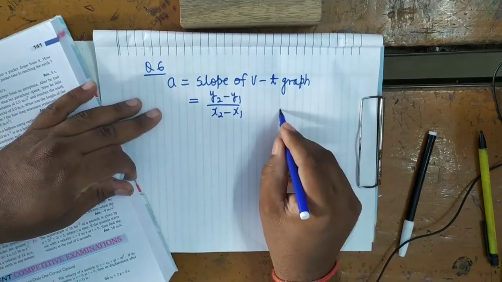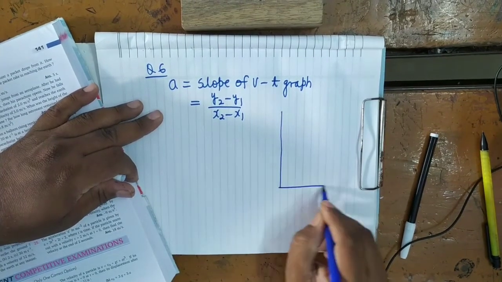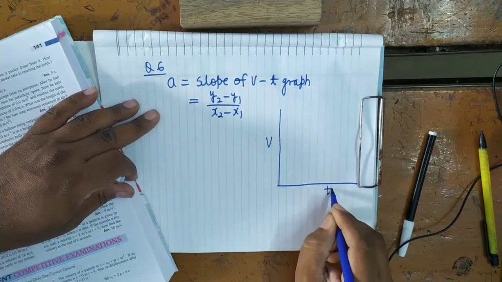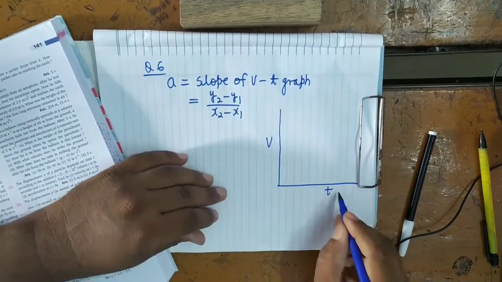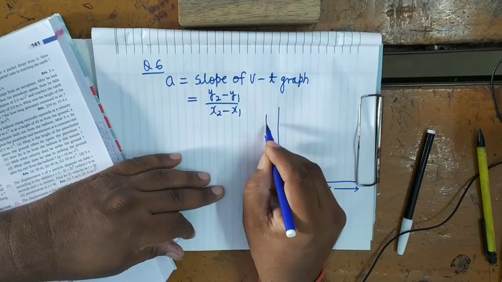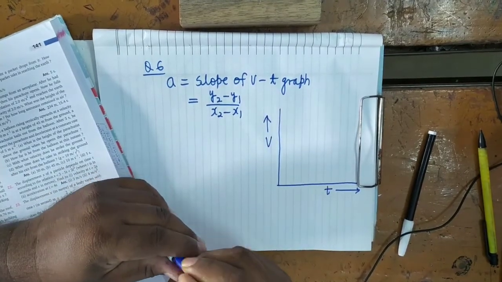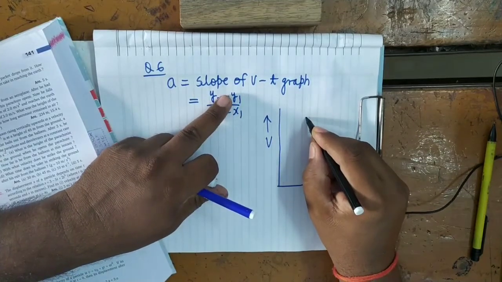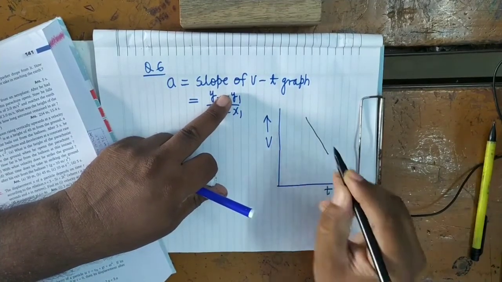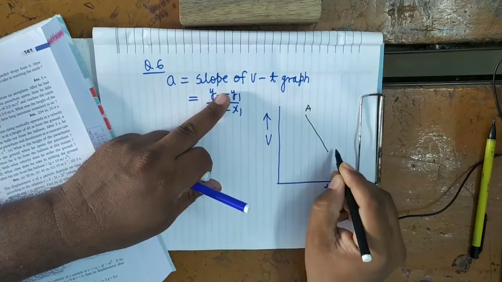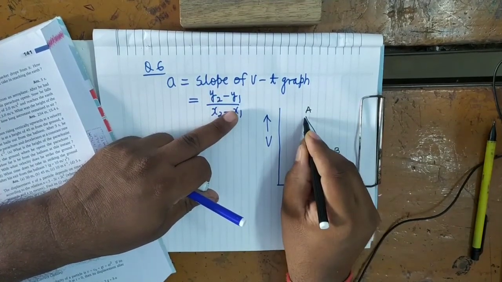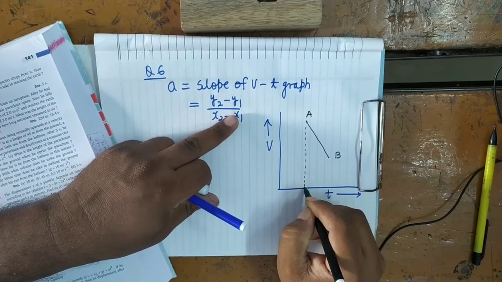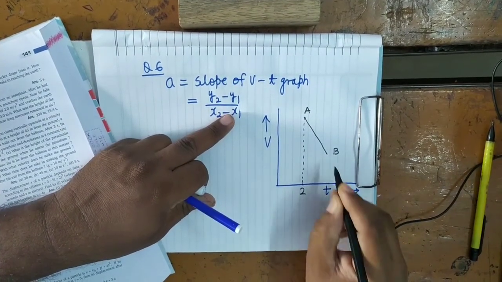Now if you see the graph, here on this side is velocity and here it is t. I am taking only that portion which is being discussed, from A to B. This is A, this is B. In the graph, A corresponds on the x-axis to 2 seconds.